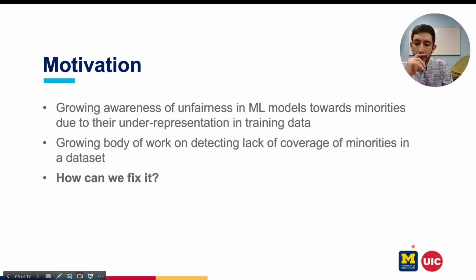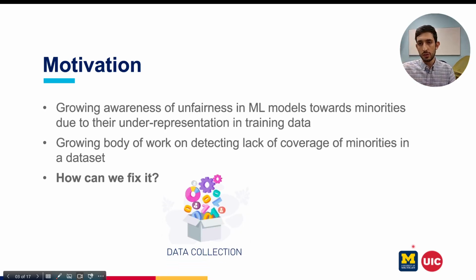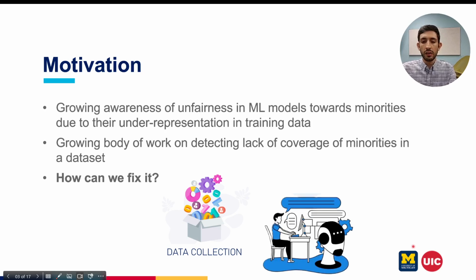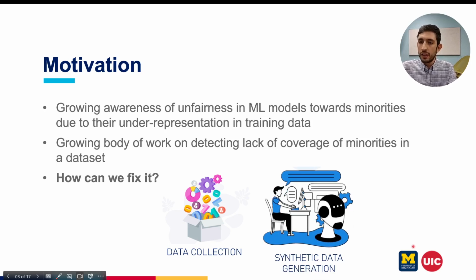If we think back, we can say, okay, we can just collect more data. So this is the first solution. But this solution could be very expensive and sometimes even not feasible. Another solution that researchers have been thinking about is generating synthetic data to simulate the behavior and distribution of the data that we need. So we can add this to our training dataset and retrain an ML model, and we'll hopefully have less unfairness toward minorities.